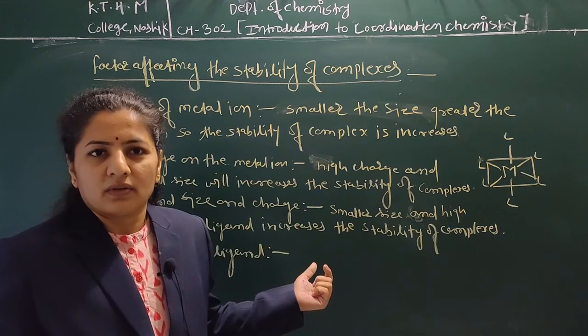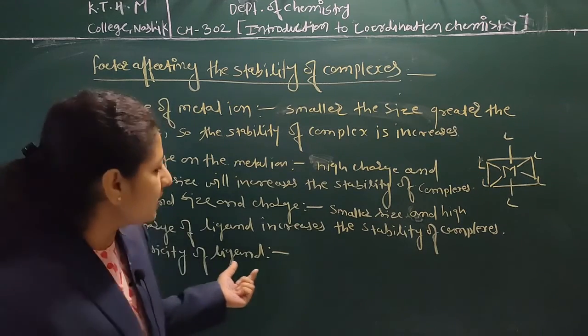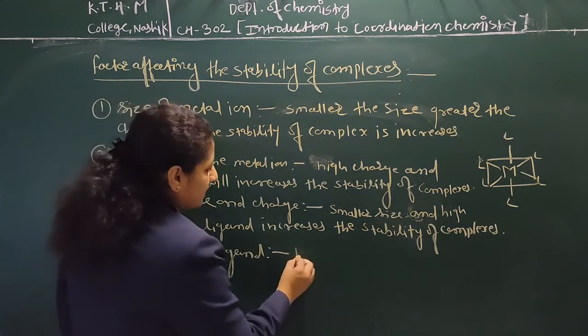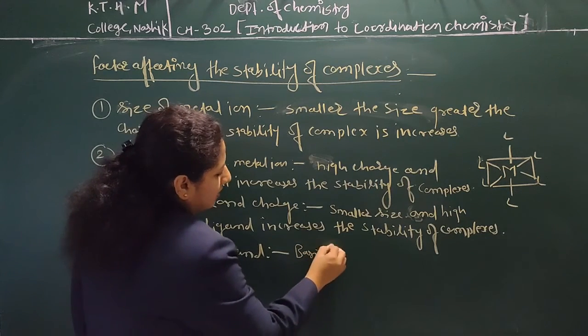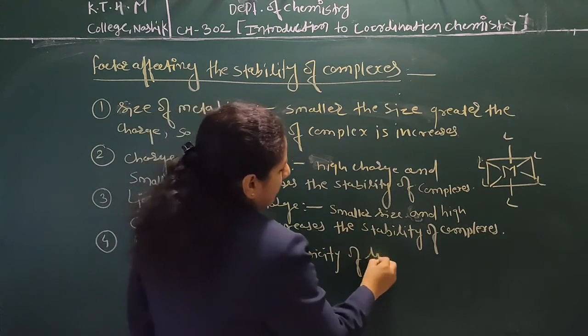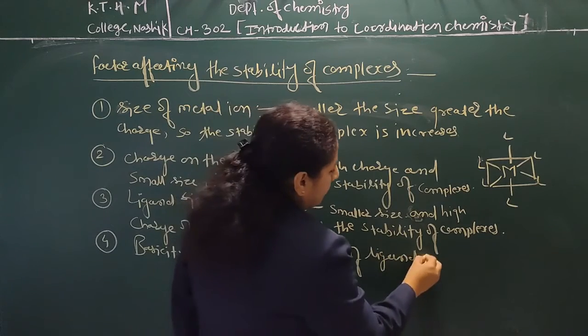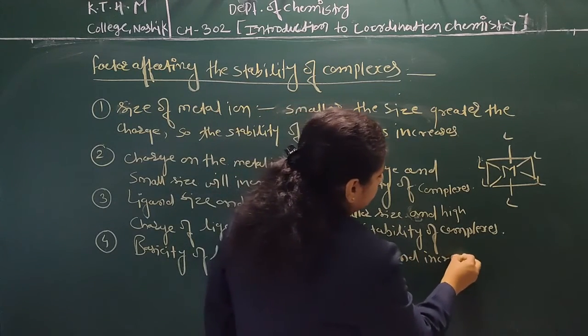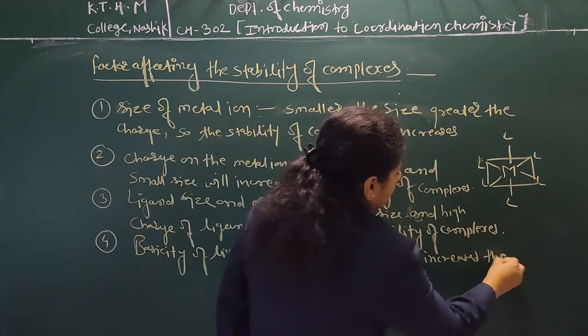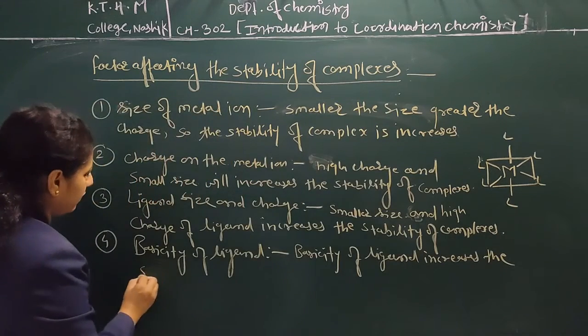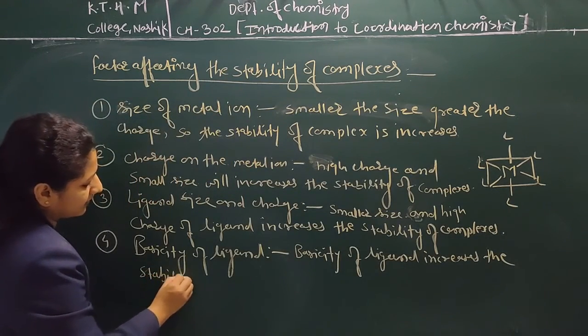As the donation capacity increases, the stability of the complex will increase, meaning that as the basicity of the ligand increases, the stability of the respective complex will also increase.